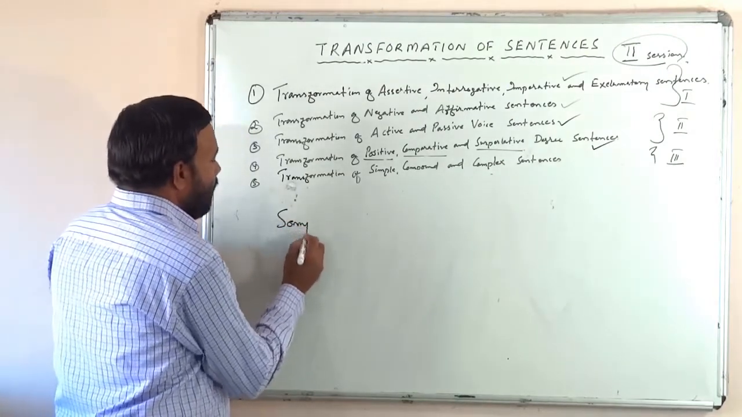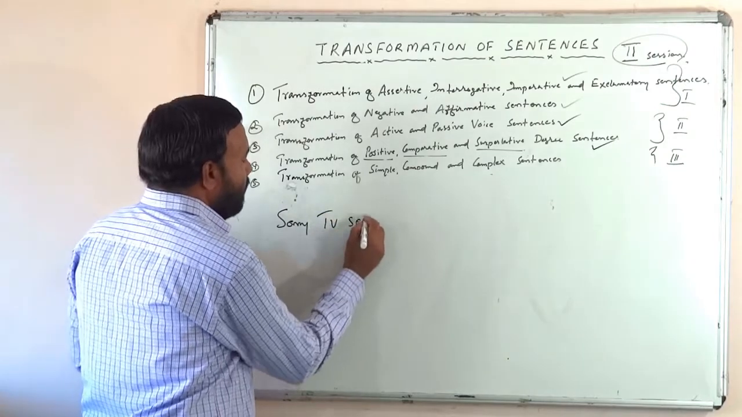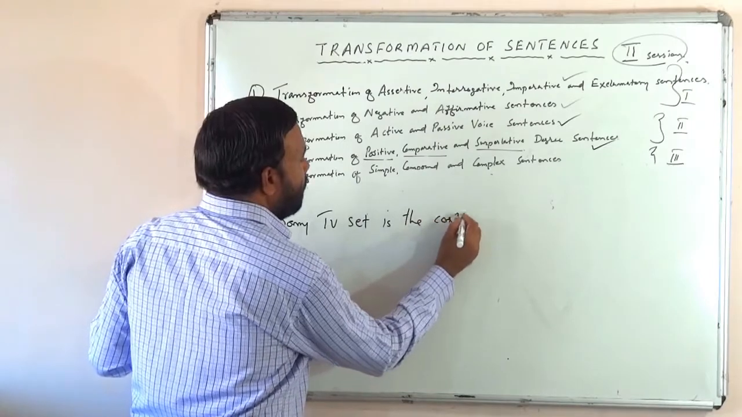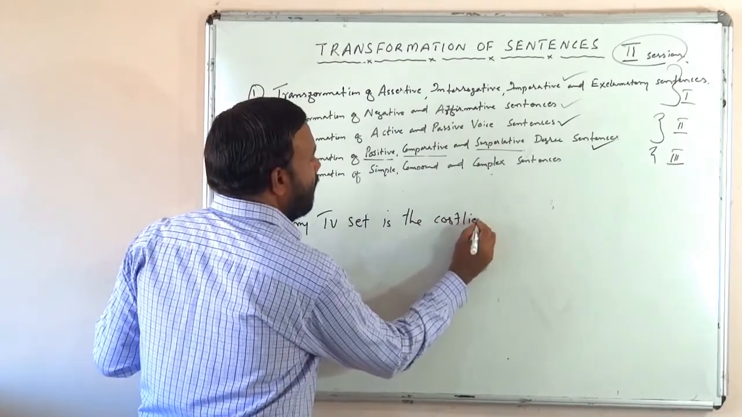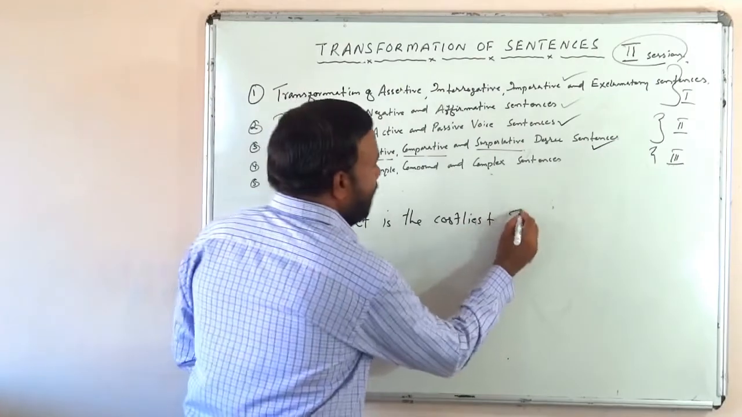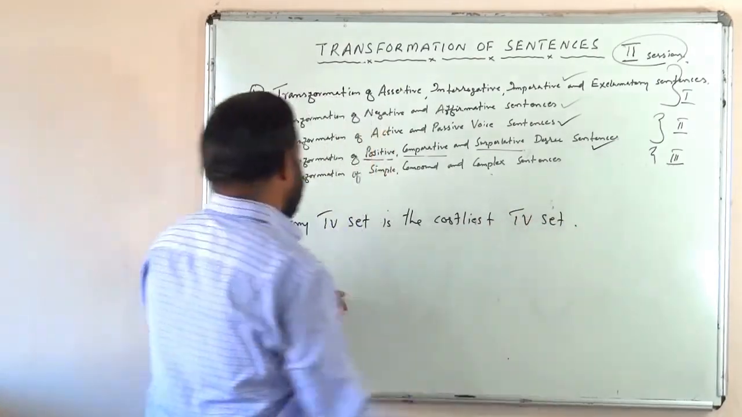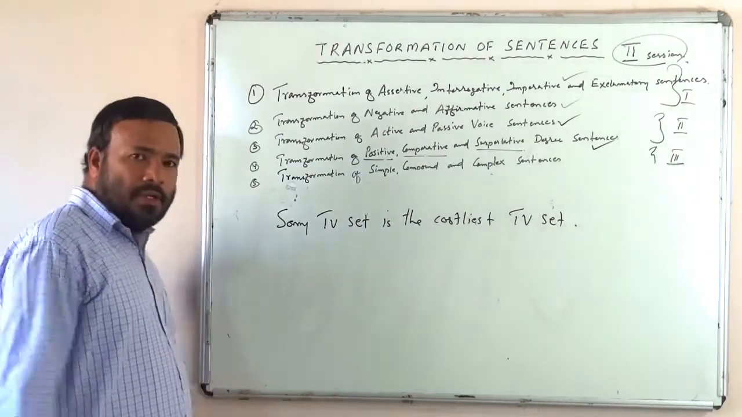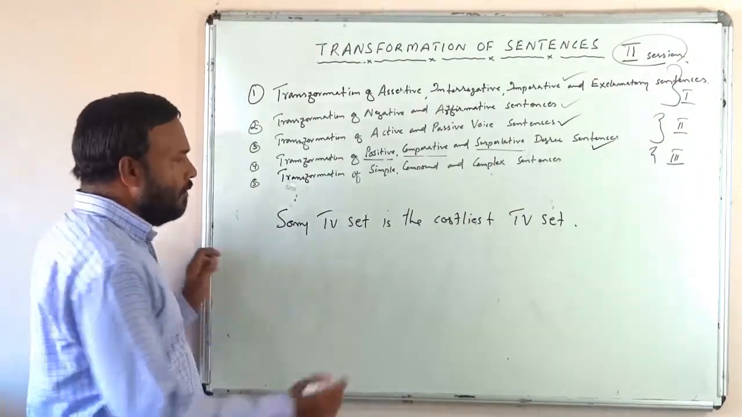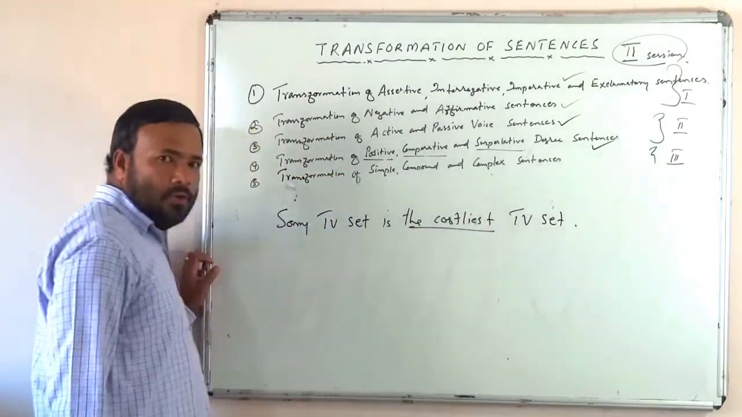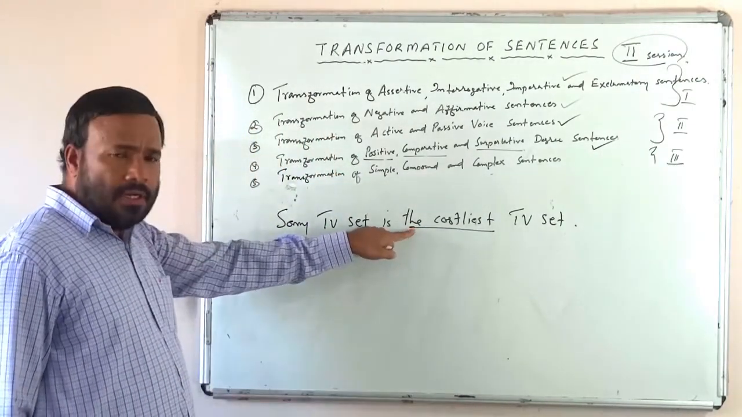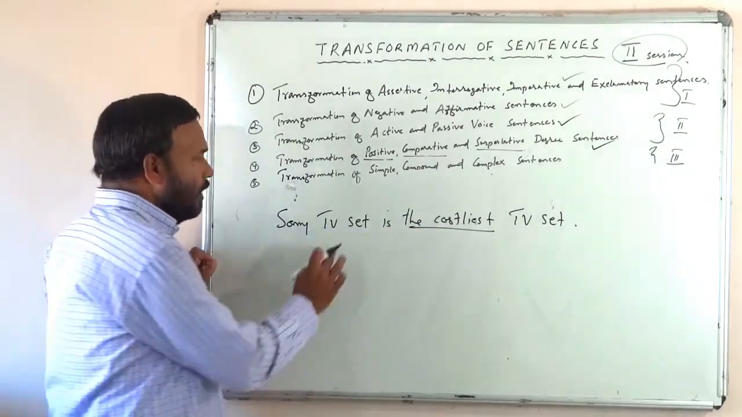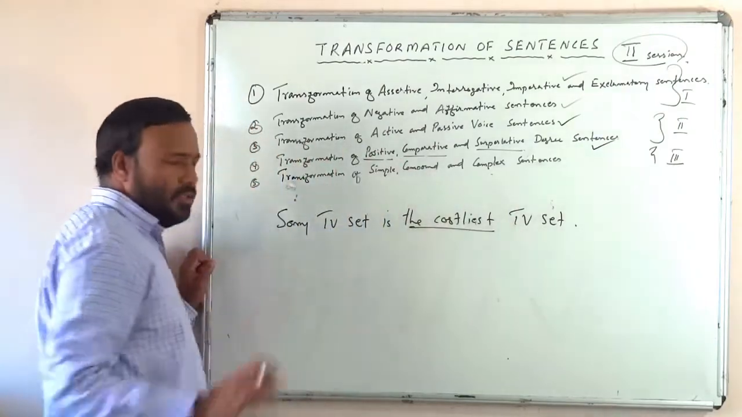Sony TV set is the costliest TV set. What is the degree? Of course, it is the superlative degree. The costliest: costly, costlier, costliest, isn't it? Always the article the will be there just before the superlative degree. Okay, Sony TV set is the costliest TV set.